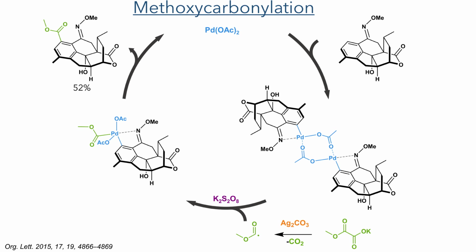Potassium oxalate monoester reacts with silver carbonate, which promotes a decarboxylation and the formation of a methyl formate radical. This can add to the activated palladium species, promoted by potassium persulfate, and the resulting complex can undergo reductive elimination, forming the product in a 52% yield.